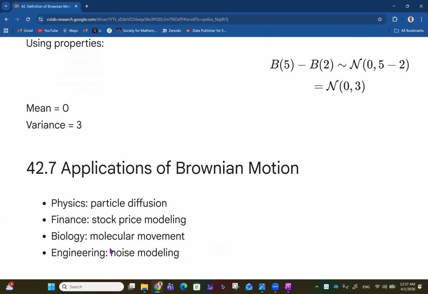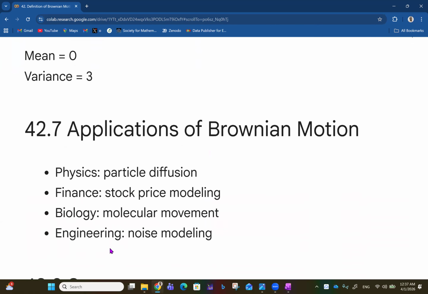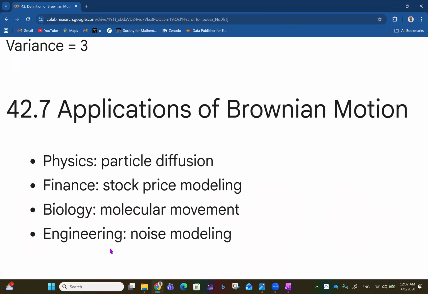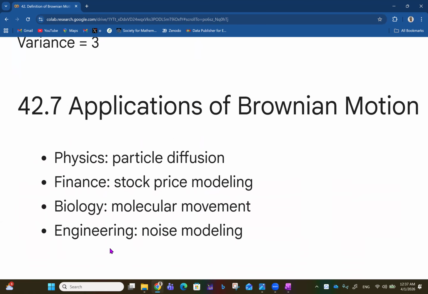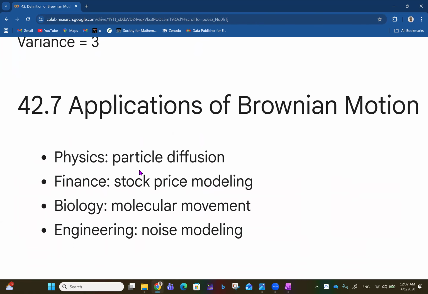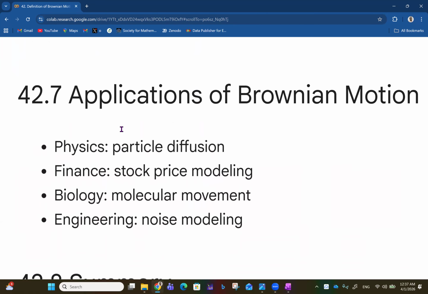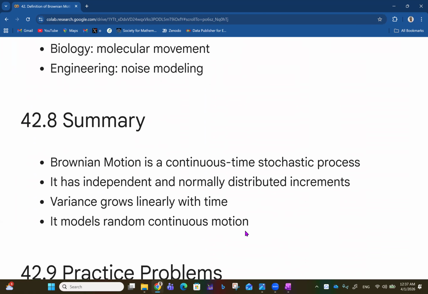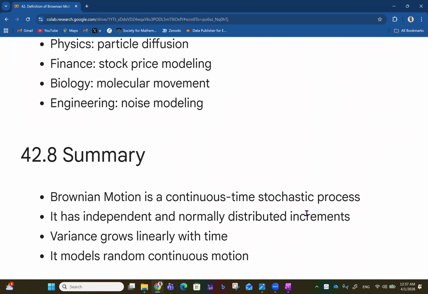Talking about applications of Brownian motion, we can apply it in physics, where we talk about particle diffusion, and in finance, where we talk about stock price modeling. In biology we talk about molecular movement. In engineering we talk about noise modeling. In summary, Brownian motion is a continuous-time stochastic process. It has independent and normally distributed increments, and variance grows linearly with time, and it models random continuous motion.